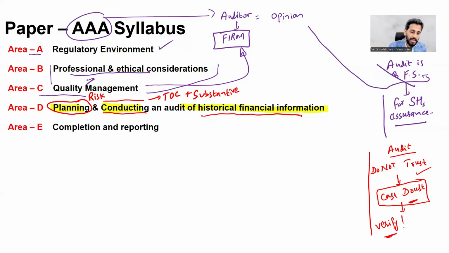Let's move on. Area E, that's completion and reporting. Completion means this is the review stage, and reporting means it is an audit report.